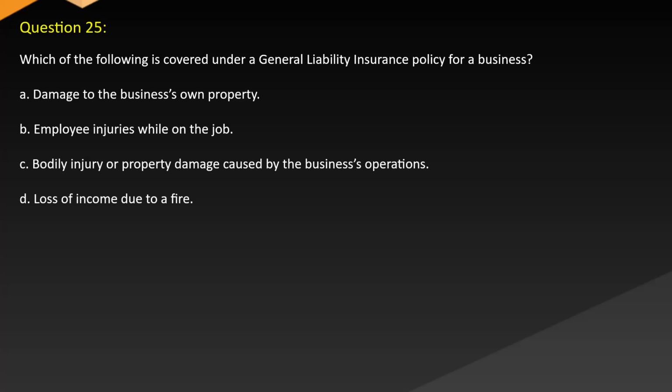Which of the following is covered under a general liability insurance policy for a business? A. Damage to the business's own property. B. Employee injuries while on the job. C. Bodily injury or property damage caused by the business's operations. D. Loss of income due to a fire.